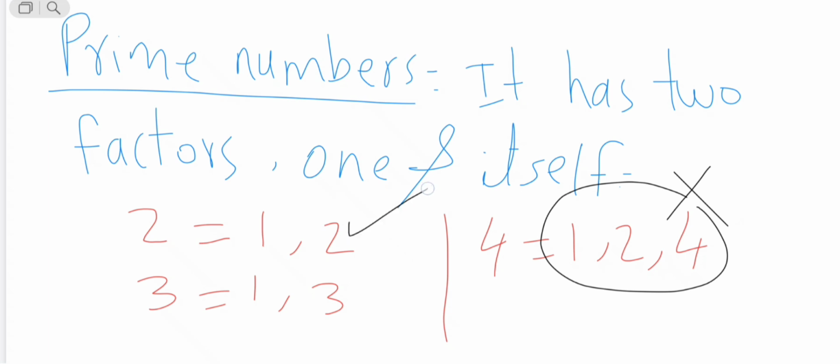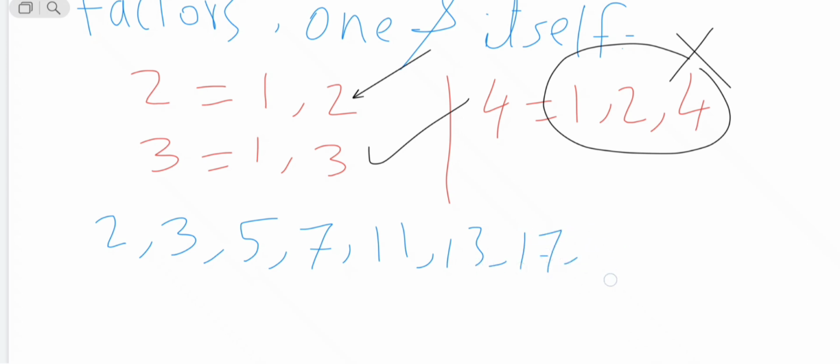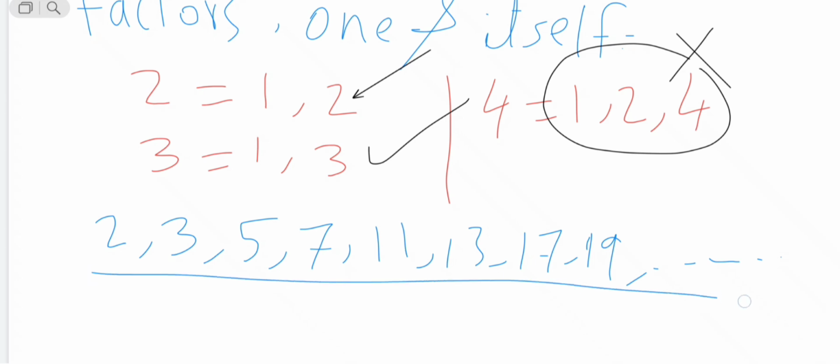So it is not a prime number. So the prime numbers are 2 and 3. Let me write the numbers which are prime numbers. Is it 2, 3, 4? No, because 4 has more factors. 5, 6 also has more factors, so 6 is not a prime number. 7, 8, no. 9, no, because 9 has more factors: 1, 9 and 3. 10 also. 11, 13, 17, 19, and so on. These are all prime numbers. I hope you understand.